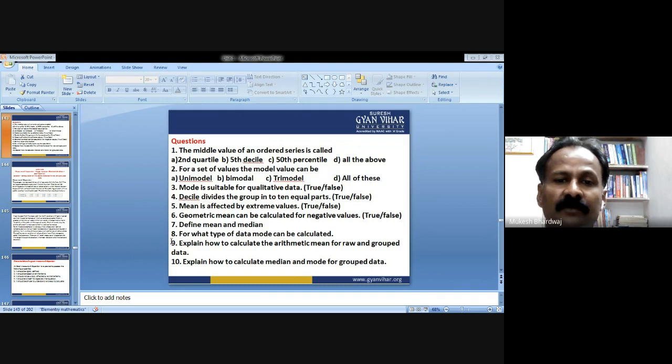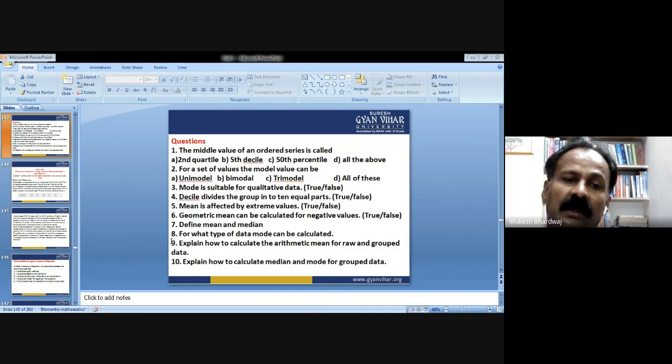Mode is suitable for qualitative data, true or false? Yes, true. It is for qualitative data, not for quantitative data. Decile divides the group into 10 equal parts, true or false?